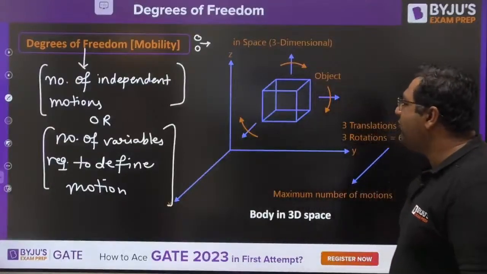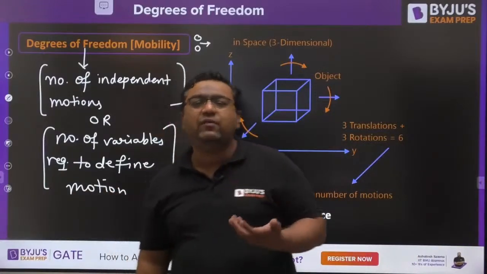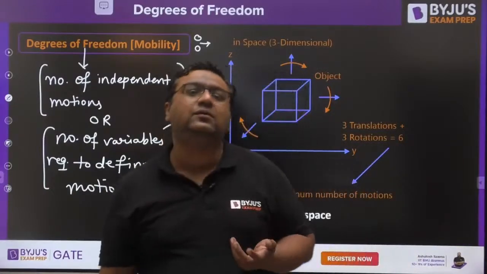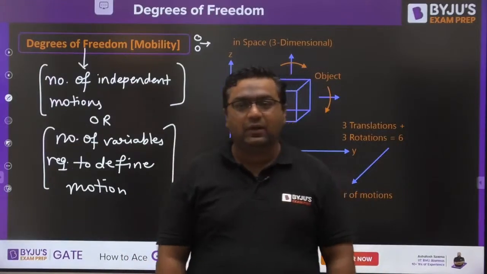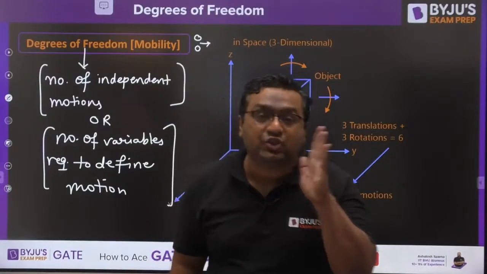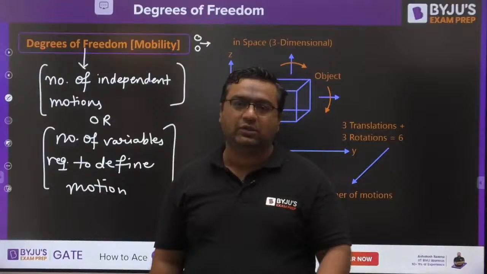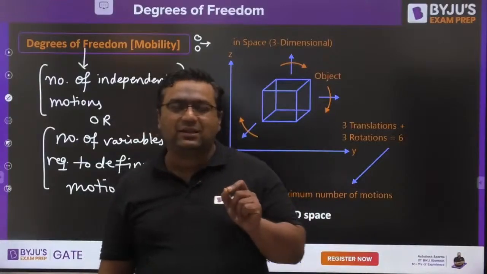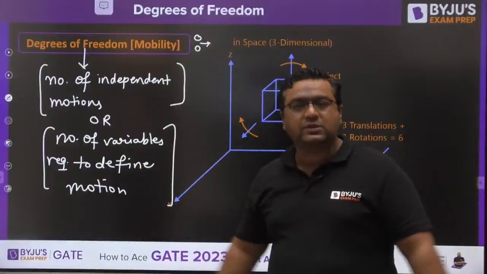So if you are talking about independent motions or independent variables, you very well know one thing: in a kinematic chain, you want the relative motion between the links to be a constrained motion. Constrained motion means a unique motion. Unique motion means degree of freedom should be 1, because they are saying the number of independent motions.